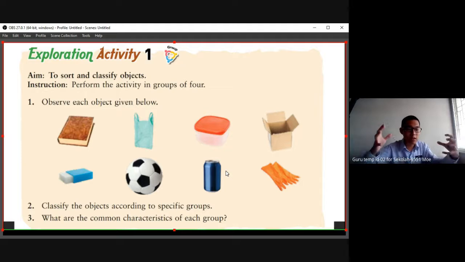So you have at least two groups, but actually we can have more than two groups. They can be classified with a common characteristic, so we can become a set. If we look at the ball and the book, is there any common characteristic? If no, they cannot be a set.